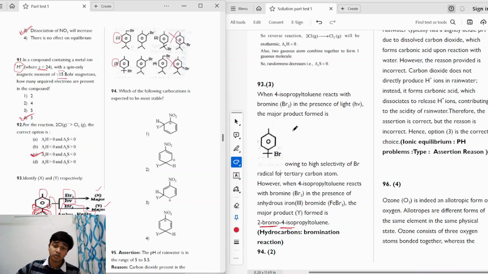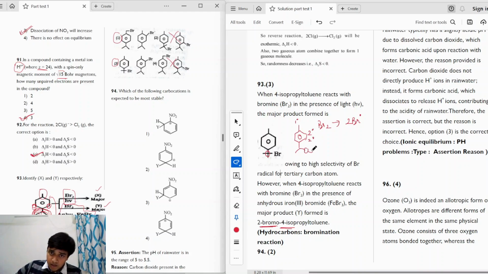Now if we take a look at what will happen when bromine is reacted in the presence of light, the Br2 is broken into two Br radicals, right? And we know that bromine radical is highly selective for a tertiary carbon atom, right? So here we have a tertiary carbon atom. If I draw the structure of 4-isopropyl toluene once again, here we have a 1 degree carbon atom, here 2 degree, here also 2 degree. This carbon is 1 degree. Only this carbon is a tertiary carbon atom, and the tertiary carbon atom is highly susceptible to attack by bromine radical.